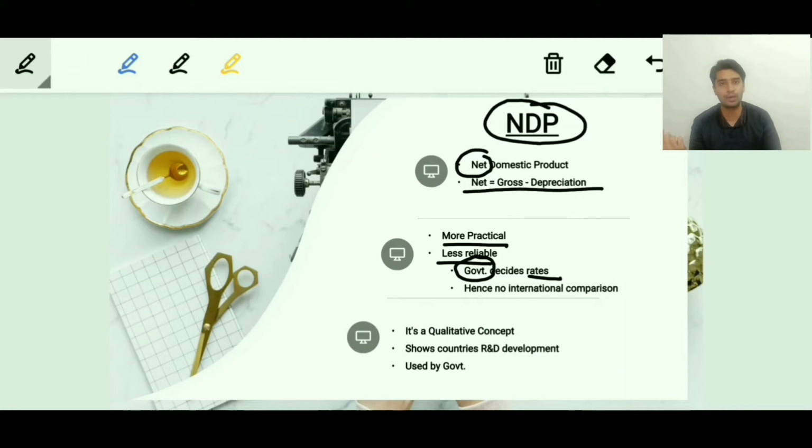Every country may have a different parameter to measure its depreciation. So that may be a possible concern. That's why we don't go for international comparison with the help of NDP, because depreciation rates are decided by individual governments.